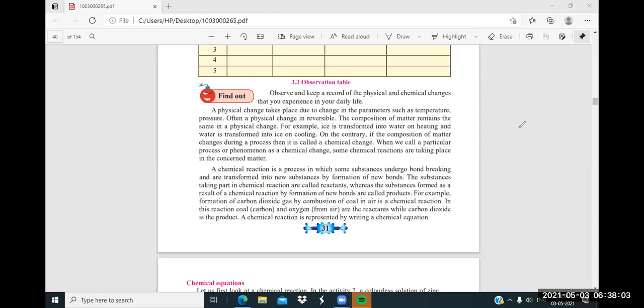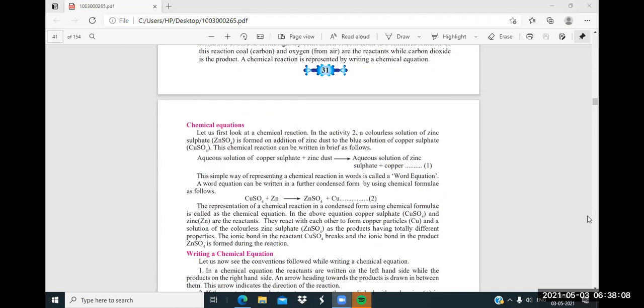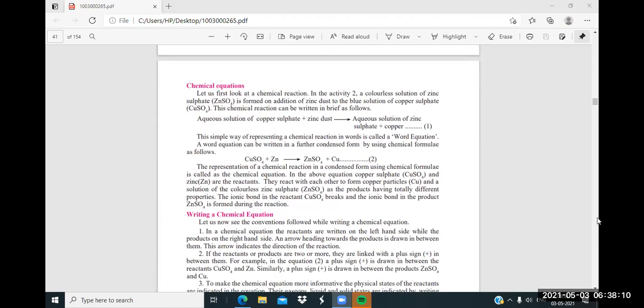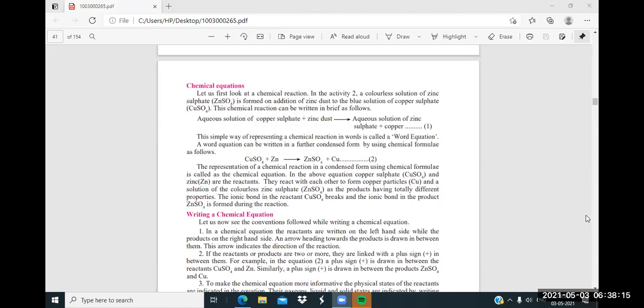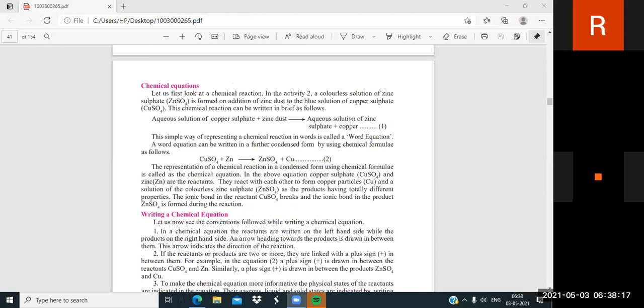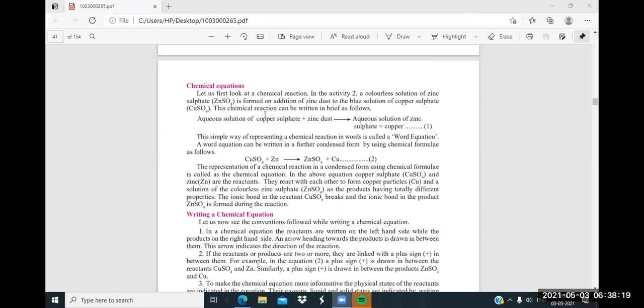Now all things we have to see here one by one. So now we are going to see chemical equations. Let us first look at a chemical reaction in an activity: a colorless solution of zinc sulfate is formed on addition of zinc dust to the blue solution of copper sulfate. So aqueous solution of copper sulfate plus zinc dust, what will you get? Aqueous solution of zinc sulfate plus copper.